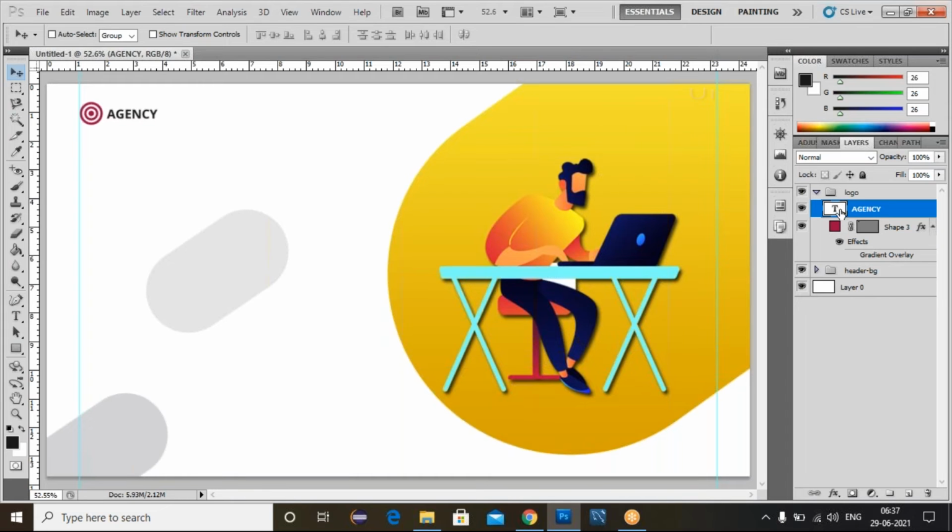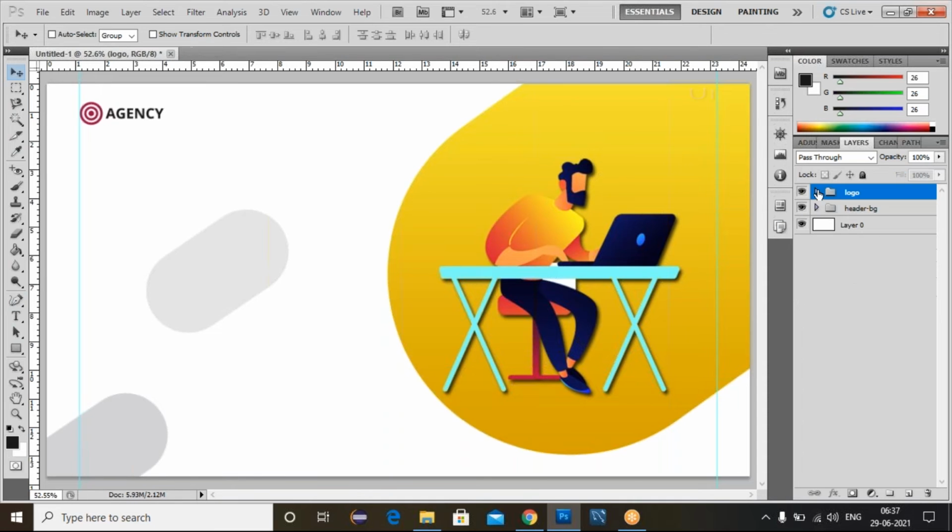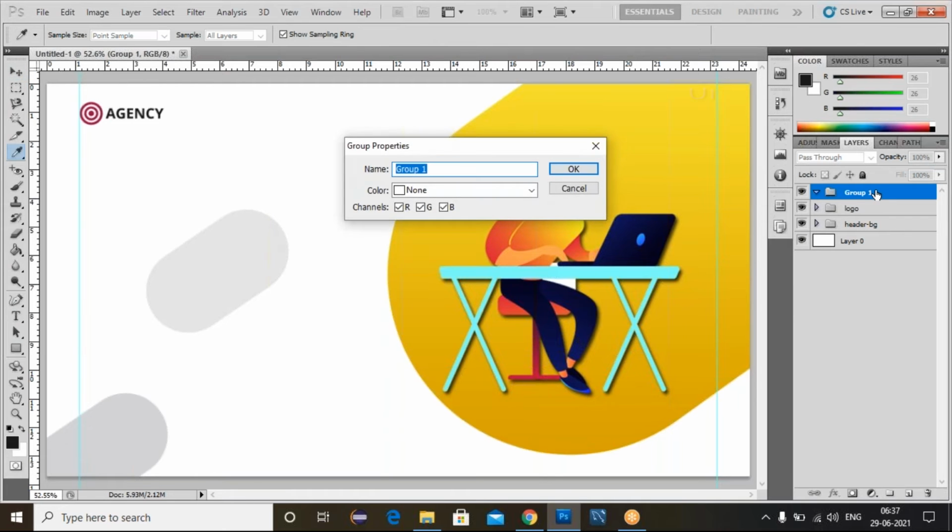We can adjust this one. Just increase this size a little bit. Make it 39. Yeah, it looks good.